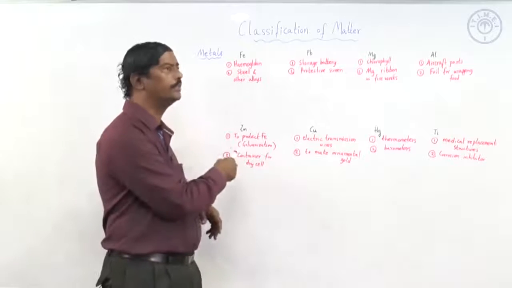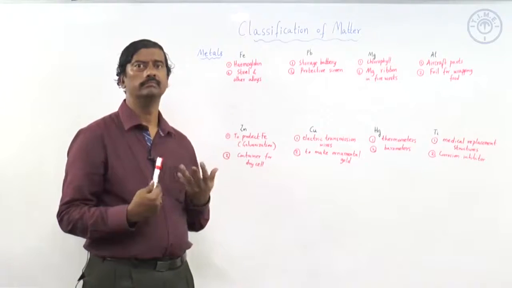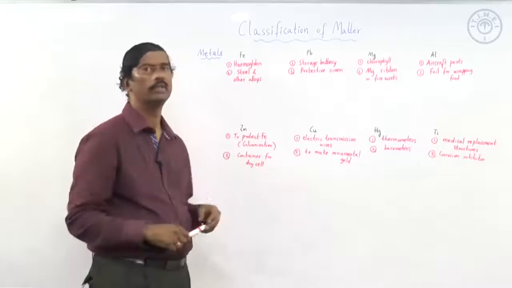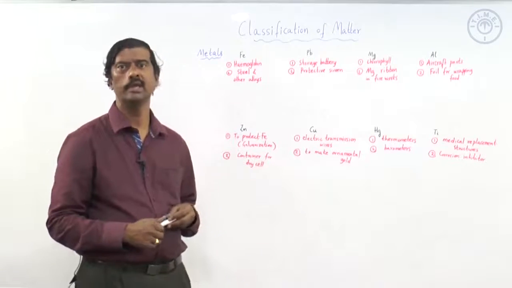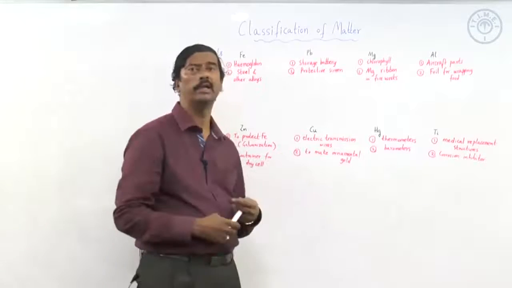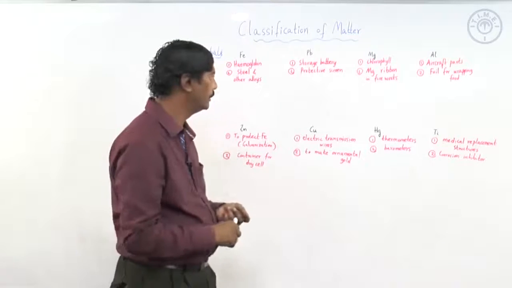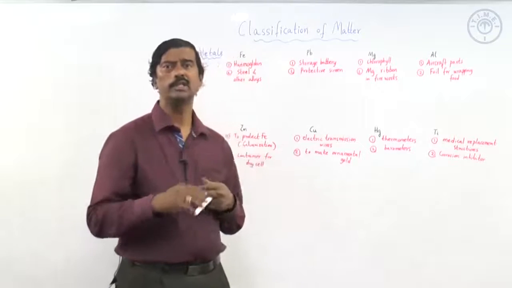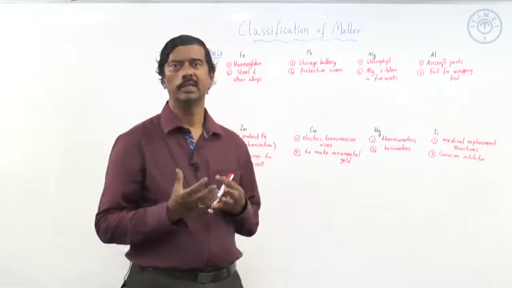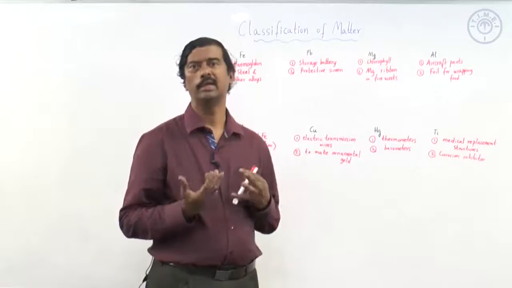So, there is also an electron losing tendency of zinc, also useful here in the dry cell, because zinc is used as the anode here. Next, copper: it is the electrical conductivity that we are looking for. Then mercury: it is the coefficient of expansion that we are looking for. Then titanium: it is the stability, that is, not getting reacted.